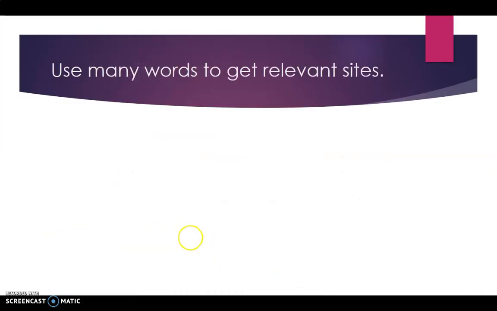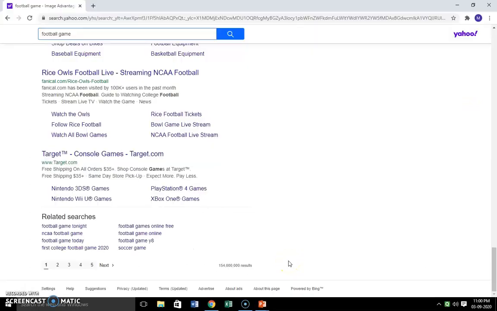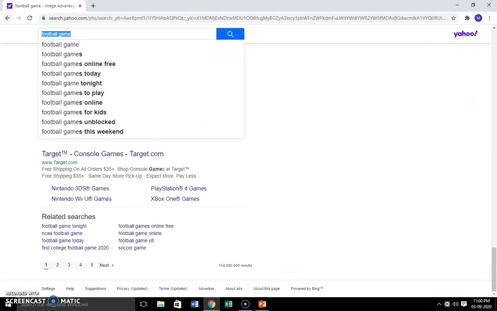Use many words to get relevant sites. Example, to find information about the digestive system in humans, enter the following two phrases and see the result: digestive system and digestive system in human. Digestive system in humans gives information on only the human digestive system. And if we write only digestive system, then it will give information about the digestive system of all living things.